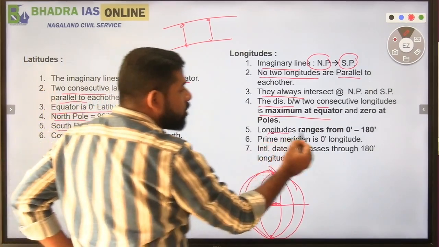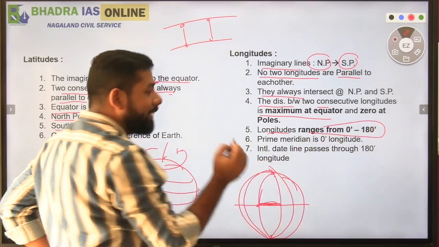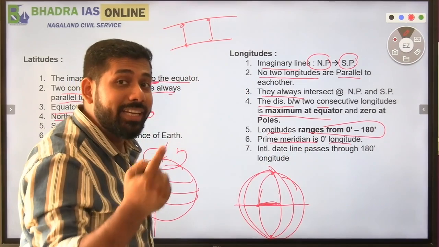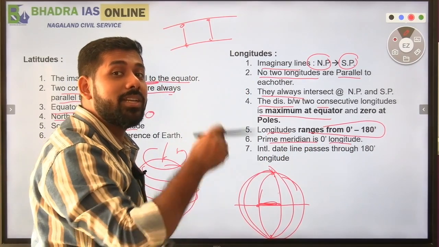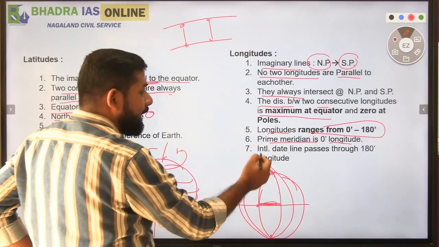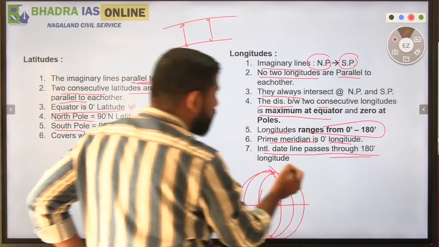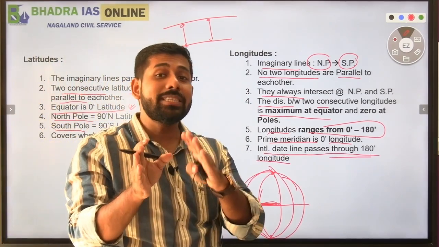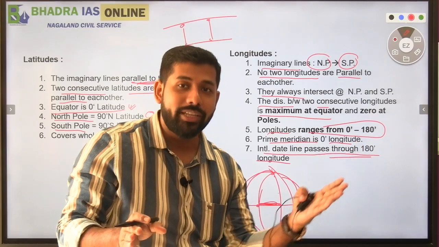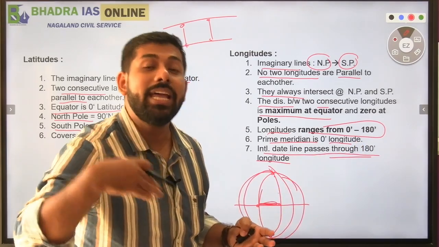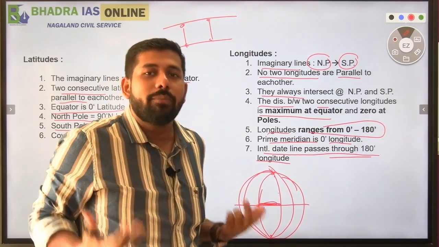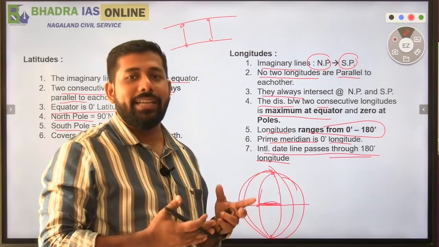Right. Longitude ranges from 0° to 180°, and the prime meridian is called 0°. For example, the equator was 0° latitude. Now, likewise, prime meridian is 0° longitude. Right. And the international date line also passes through 180° longitude, because 180° longitude defines that the eastern side of the world at 180° will be one day ahead of the western side. So that is the logic behind the international date line also.